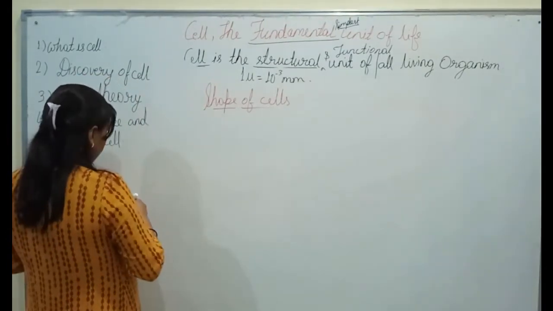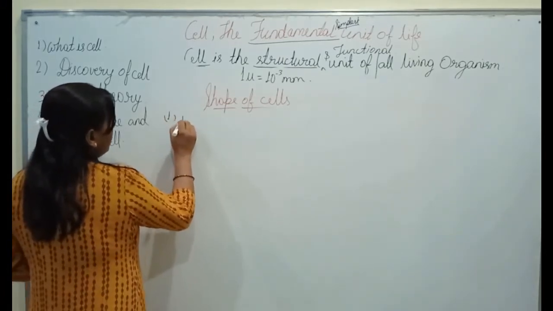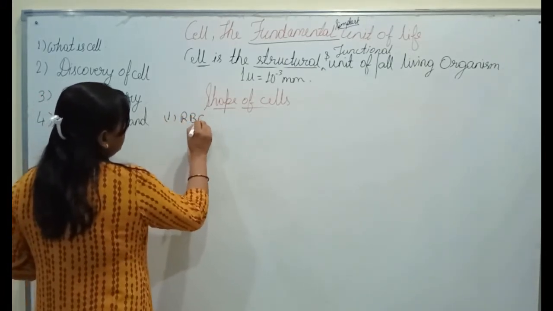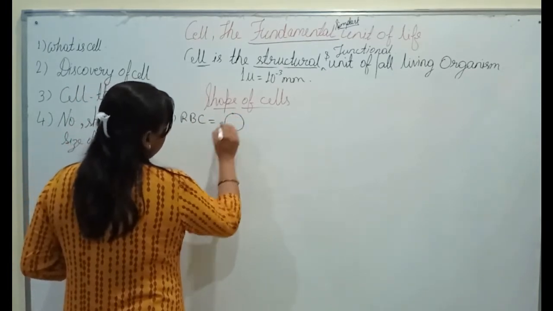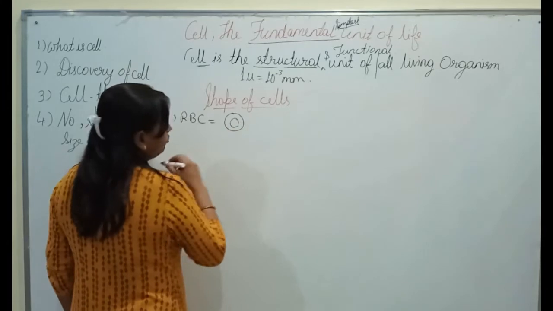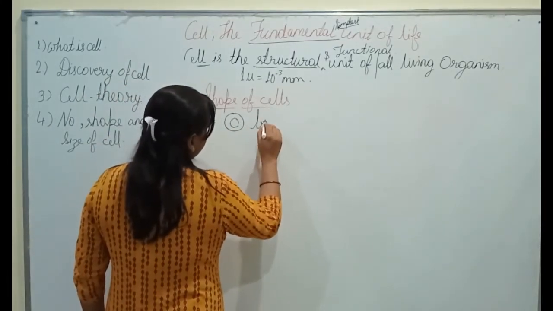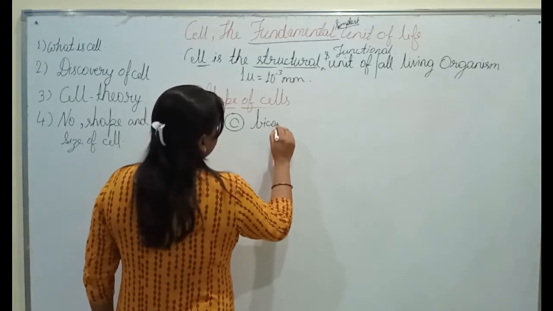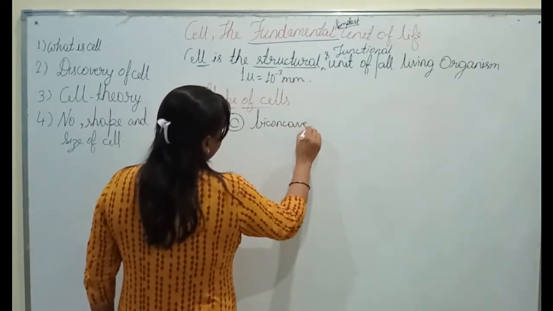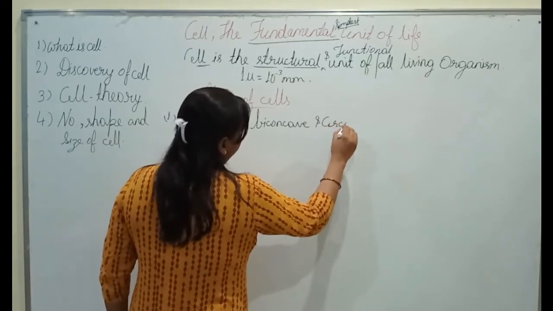For example, the most important, RBC, red blood cells. Red blood cells are circular and slightly flat in the center, so also called biconcave. So the shape of RBC is biconcave and circular.